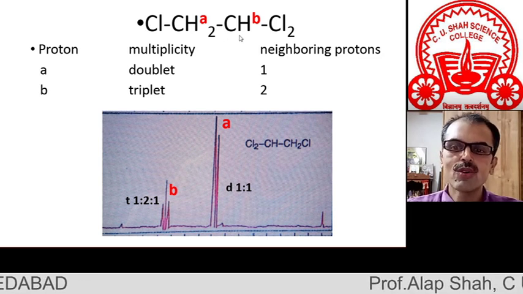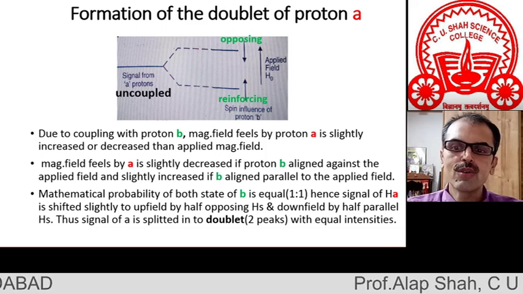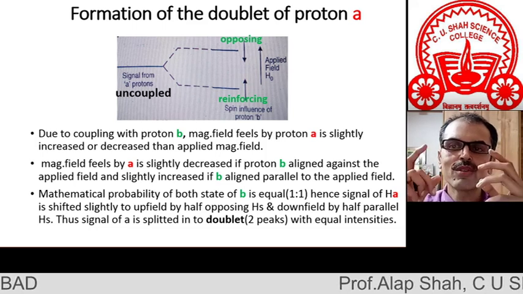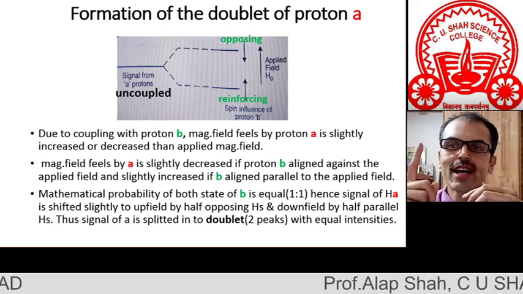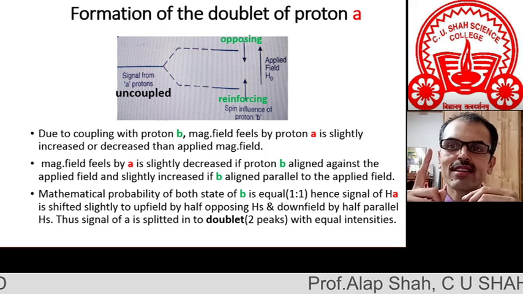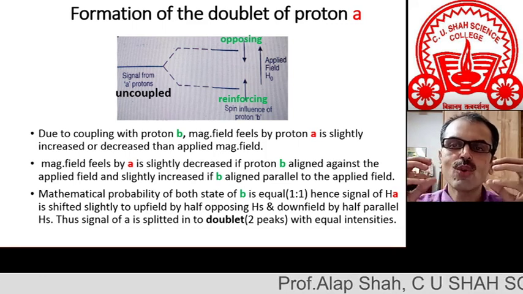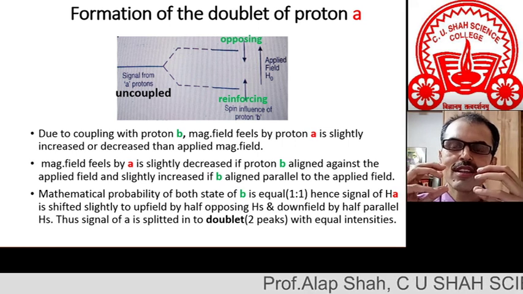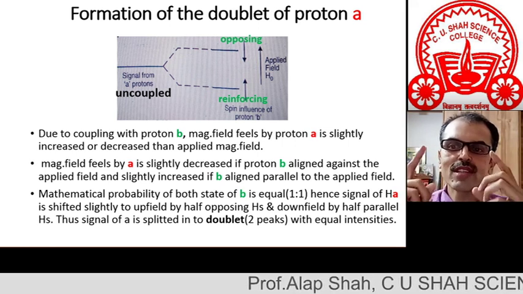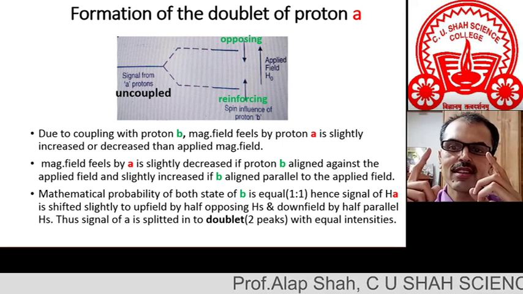So here we go. Again, let me remind you that spin-spin coupling only occurs if the neighboring protons are non-equivalent.